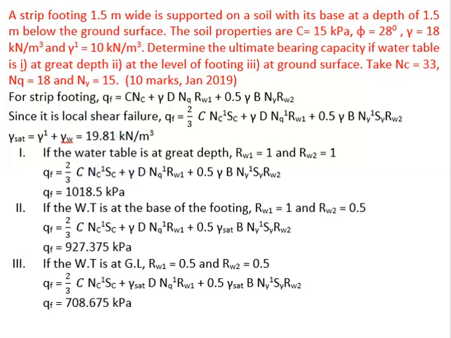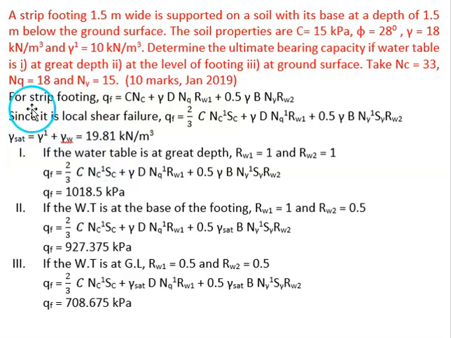So here one problem is given. A strip footing 1.5 meter wide is supported on a soil with its base at a depth of 1.5 meter below the ground surface. The soil properties are C equal to 15 kPa, phi equal to 28 degrees, gamma equal to 18 kilonewton per meter cube and gamma dash equal to 10 kilonewton per meter cube. Determine the ultimate bearing capacity if the water table is at great depth, at the level of footing, at ground surface. NC, NQ and N gamma values are given.